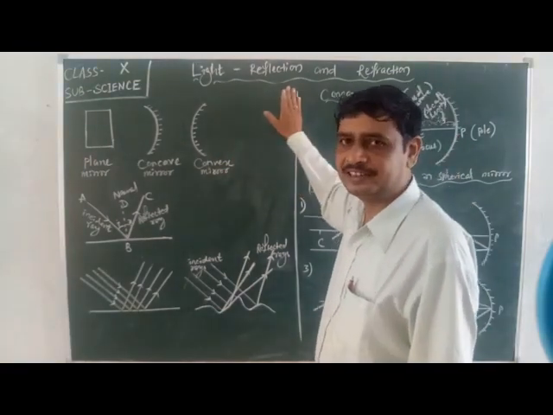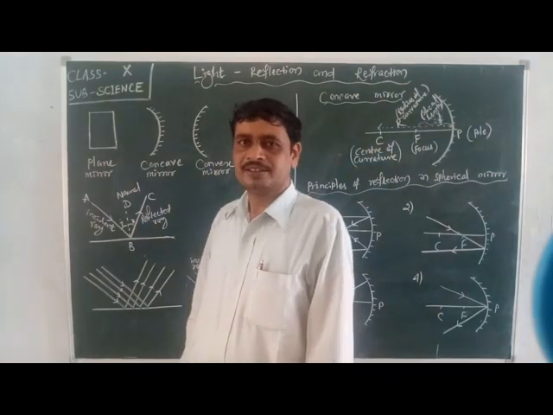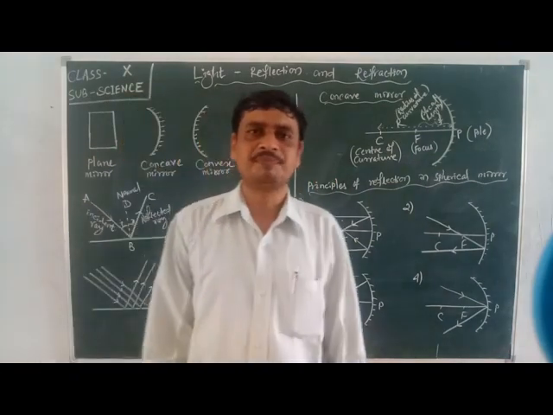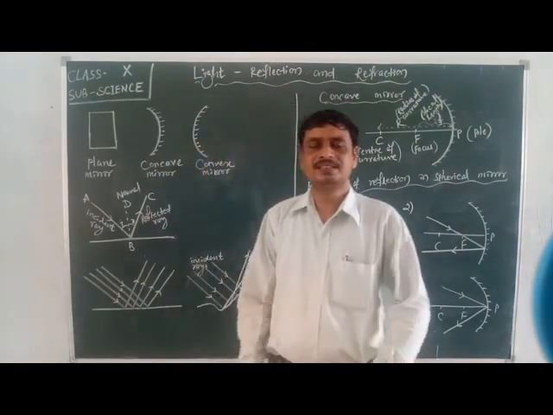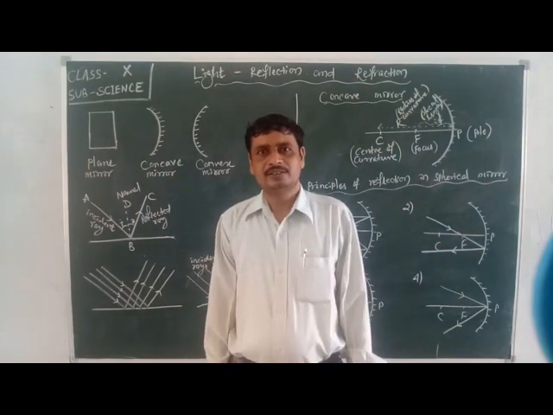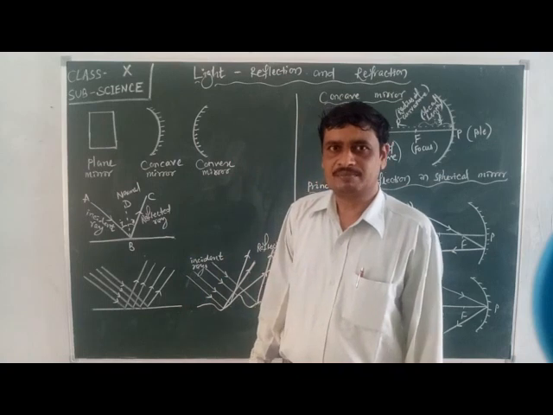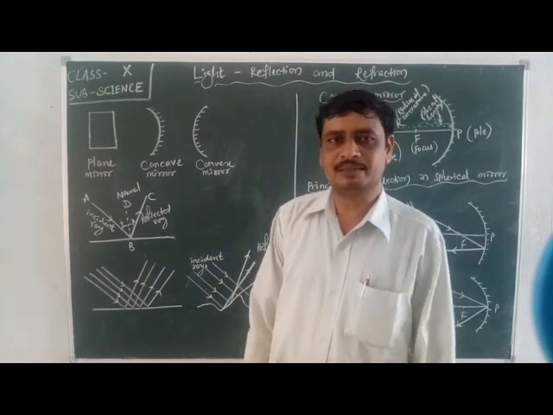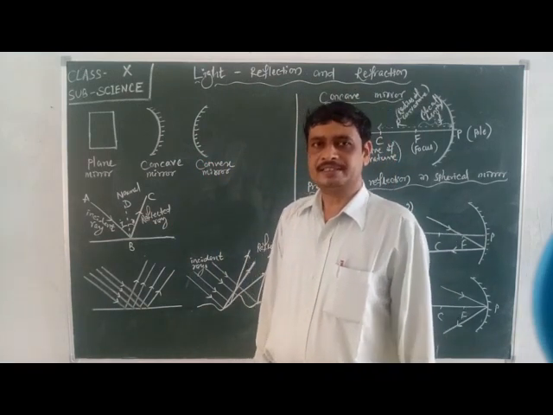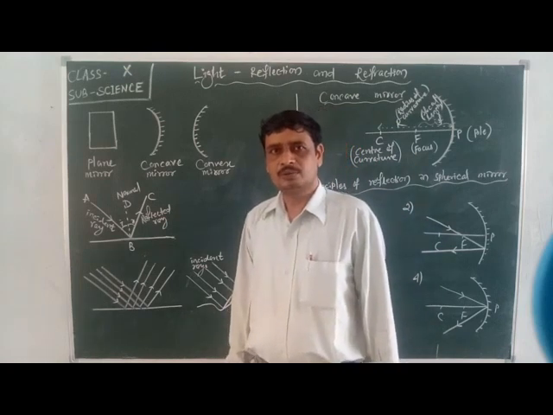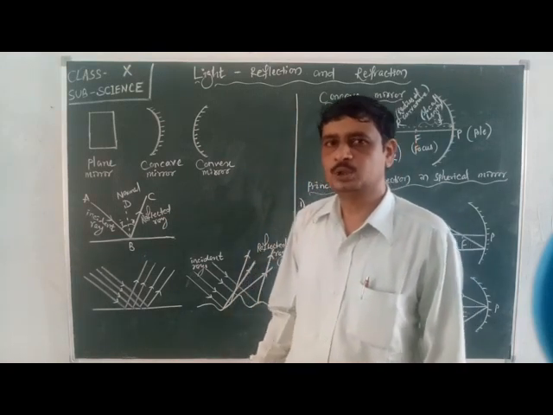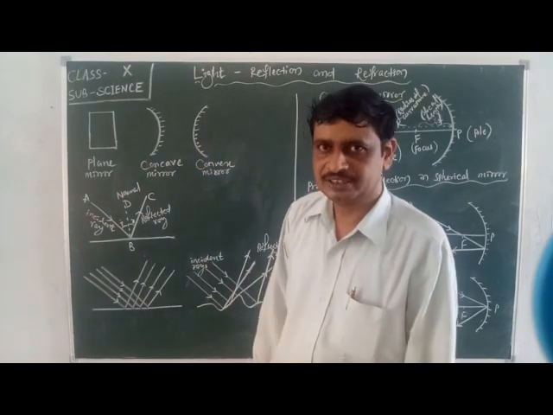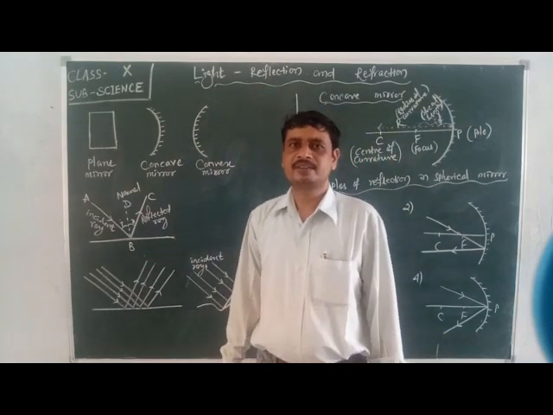The chapter is light, reflection and refraction. Before starting this chapter, we should know light. What is light? Light is a form of energy which enables us to see something. Light is a form of energy which will help us to see the things which are present all around us. Without light, we can't see anything.